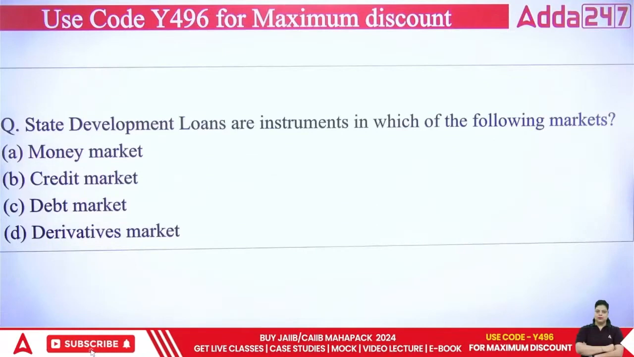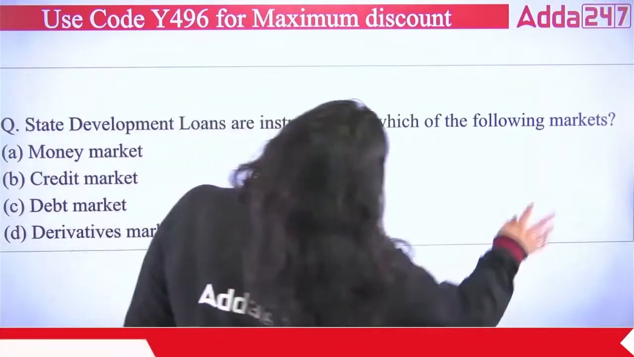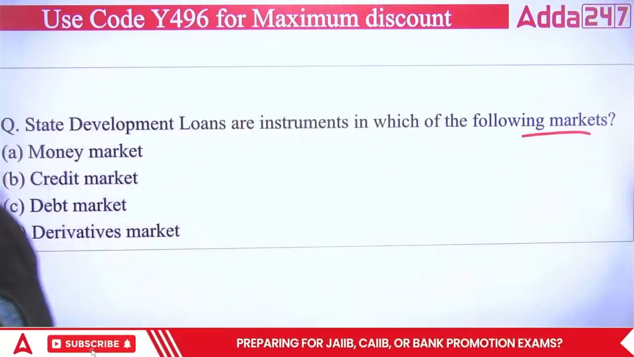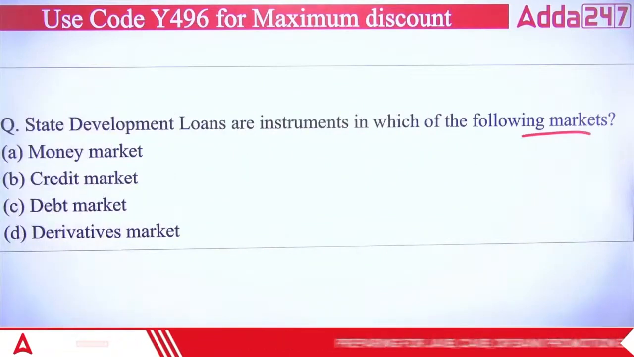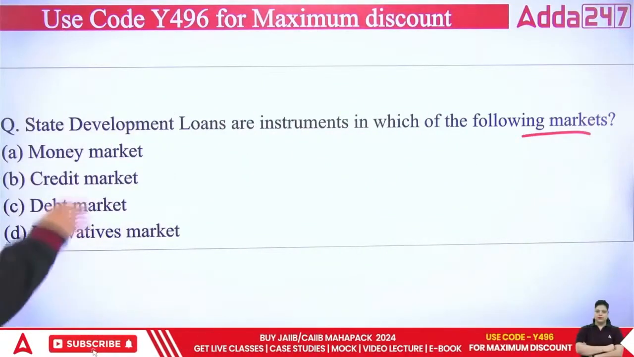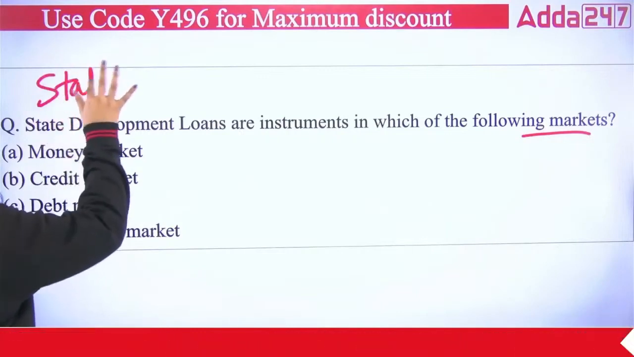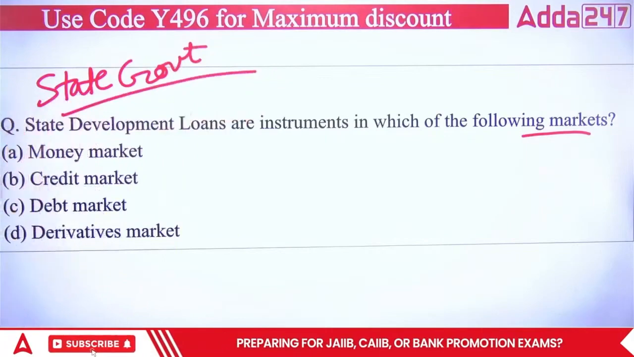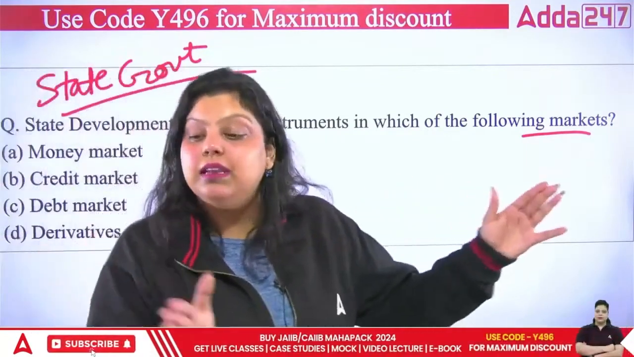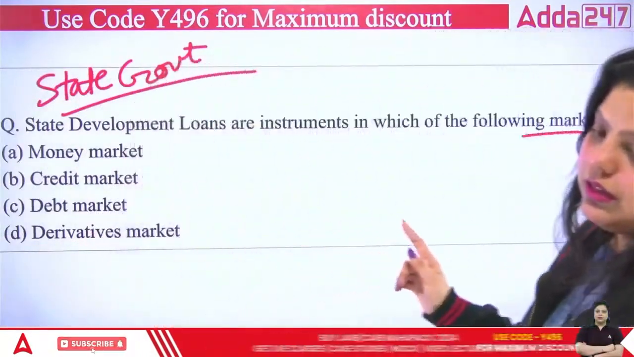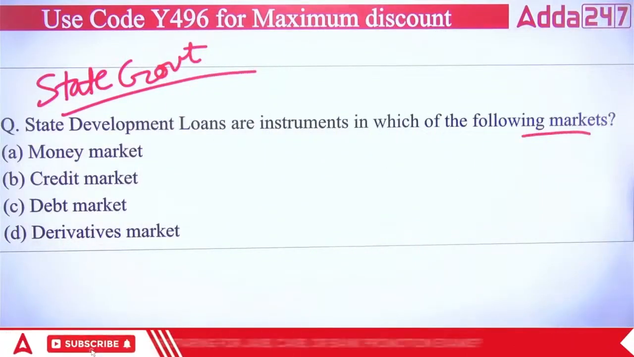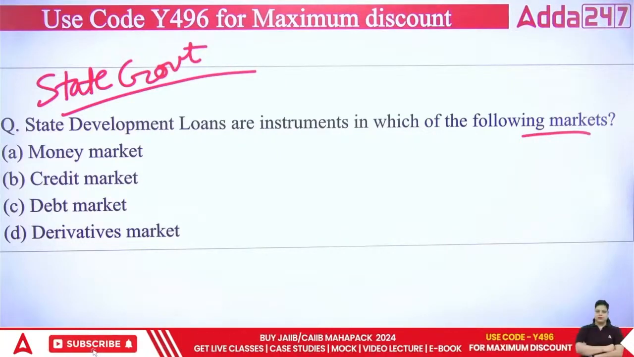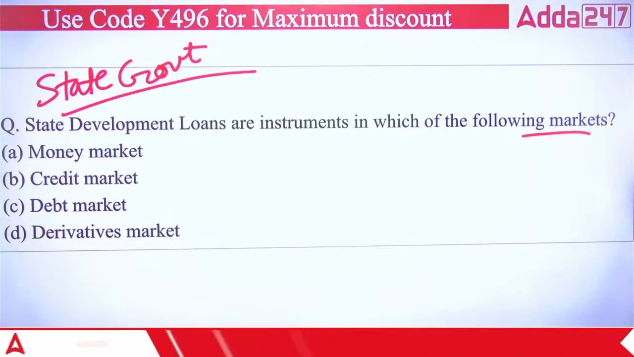Next is talking about state development loans are instrument in which of the following market. So state development loans, obviously as the name says, it's a loan that will be issued by the state government. This is issued by whom? This is issued by state government. Actually, this is a kind of security that is issued by state government that has been named as a state development loan. Now you have to answer in which of the following market this will be issued. First money market, second credit market, third debt market, and fourth is your derivative market. A, B, C or D.